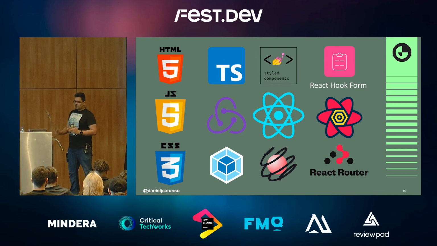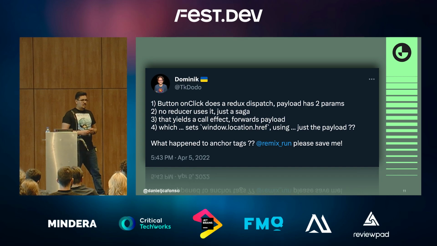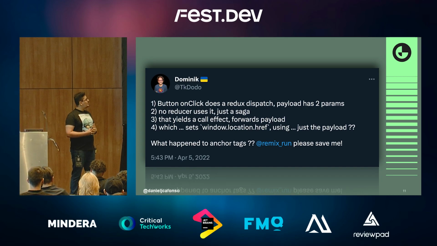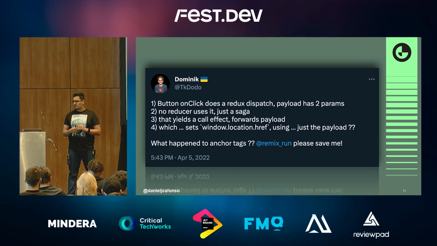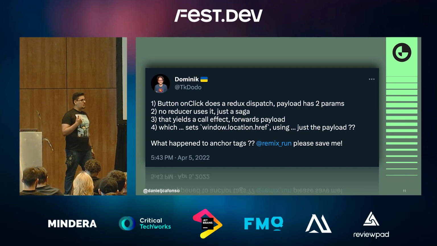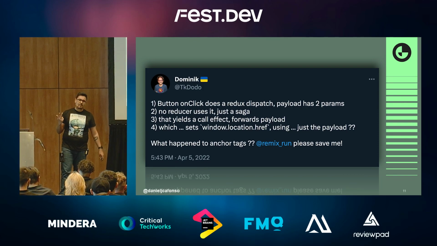So let's look at the following tweet. This is a tweet by Dominik. He's one of the maintainers of TanStack Query. You don't have to understand everything that's happening here, but let's just count some steps. So first things first, there's a button that when clicked does a Redux dispatch. This dispatch has a payload with 2 parameters. There's no reducer using it, just a saga that will pick it up.